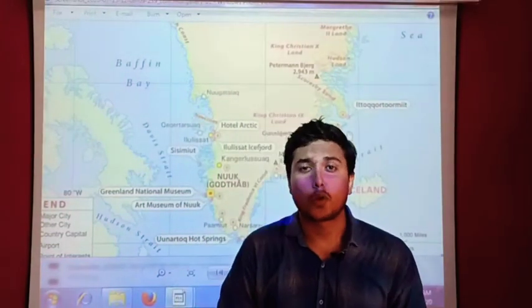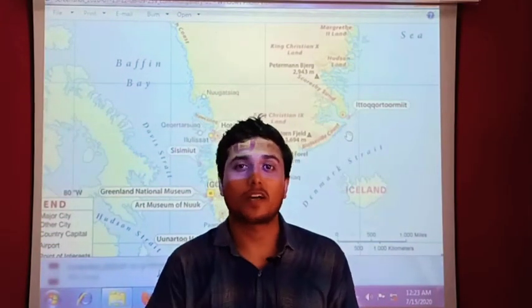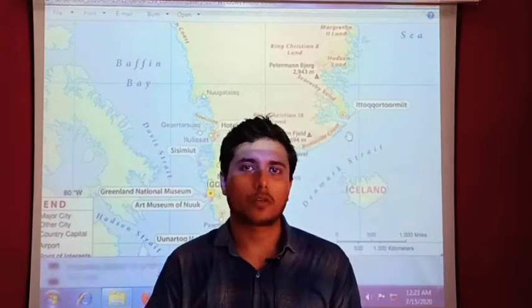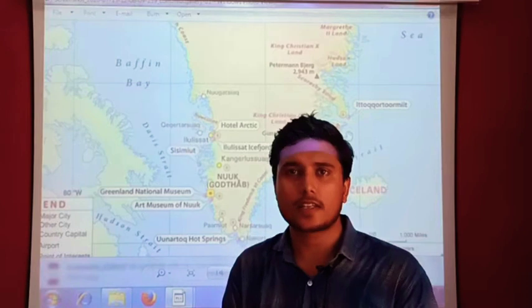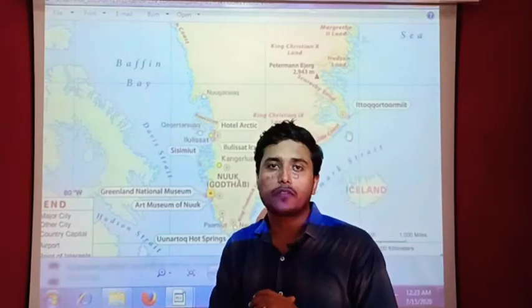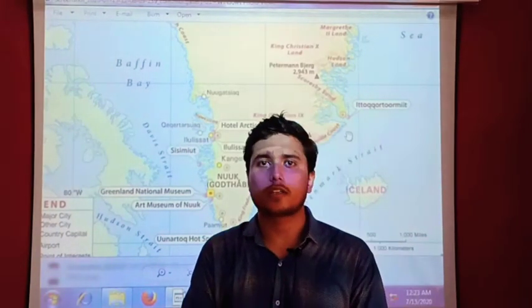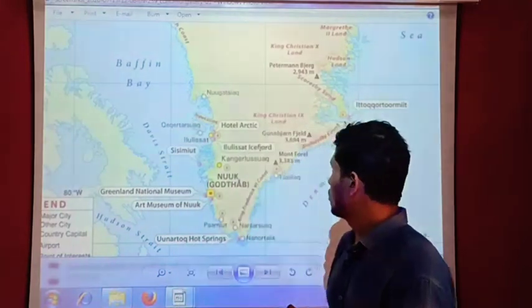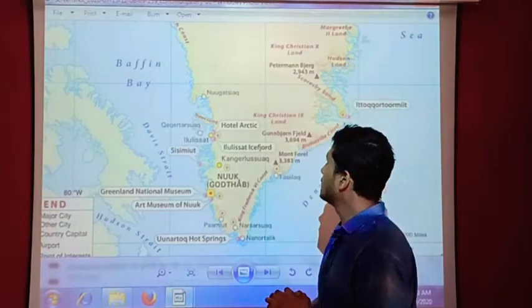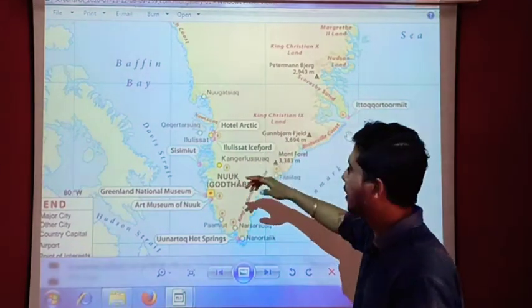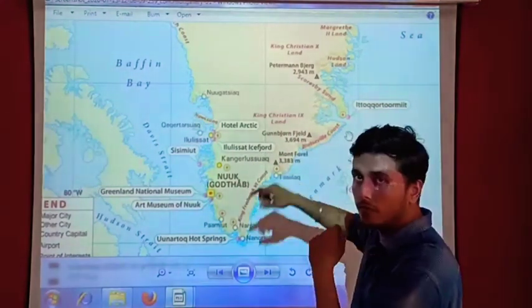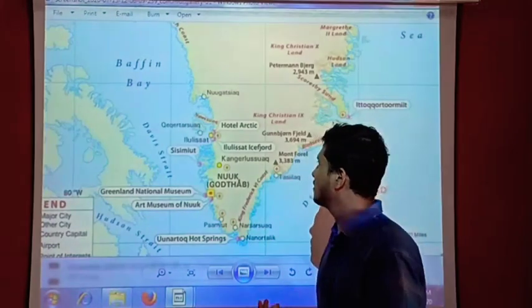So students, as we all know, the southwest part of Greenland is suitable for living because it has a warm climate there, and most of its population lives in the southwest part. Its capital is also there, that is Nuuk. So I have zoomed in on the south part, the southwest part of Greenland, so from here you can easily understand a few locations.